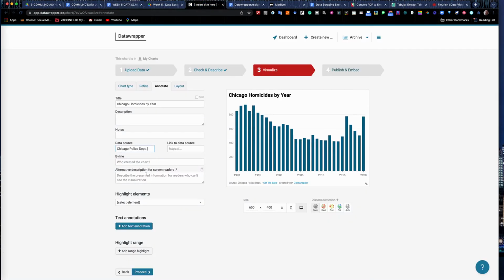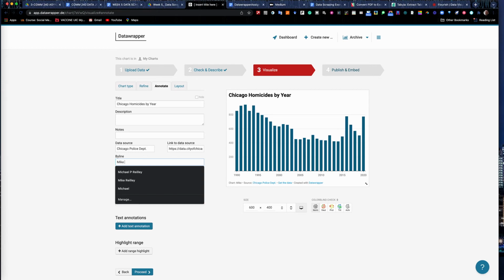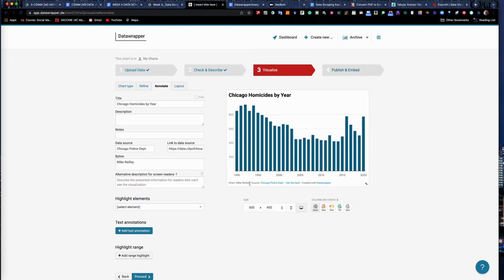We did clean this data a little bit using some data from the Chicago Tribune and the Chicago Sun-Times. So we did do a little editing with this. Notice now we've got a link to the source down here. This is good for transparency when building graphics. Your source should always be listed in the footer of your graphic, as well as your byline. So you can drop your name in here, hit return. Now it's giving me chart Mike Riley.